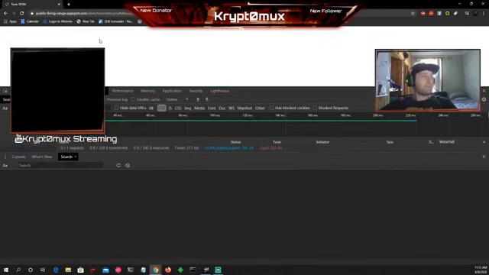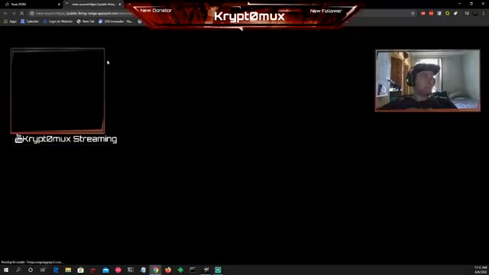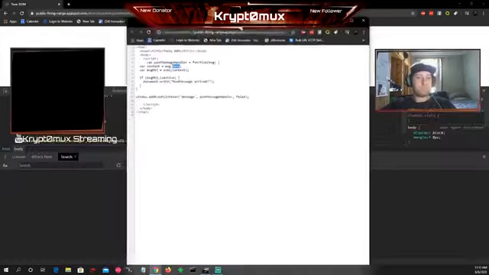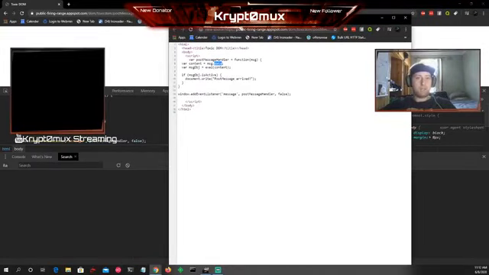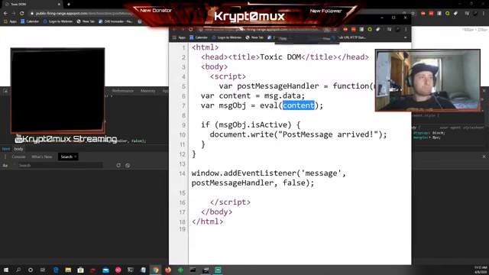Now let's have a look at an example of a vulnerability. We're going to go to elements, and actually we'll go to view source, it might be a little bit easier. As you can see here, we've got this post message handler. It's like a callback, and it's passing in the message that we type in. And the data here, the content, is being set to message data. This is the one we've got full control of. You can't really see this because of my chat window being there. So we've got data here, which we've got full control of. Then it's doing an eval. It's evaluating the content. This is a sink that we have to look at, and this is very vulnerable.